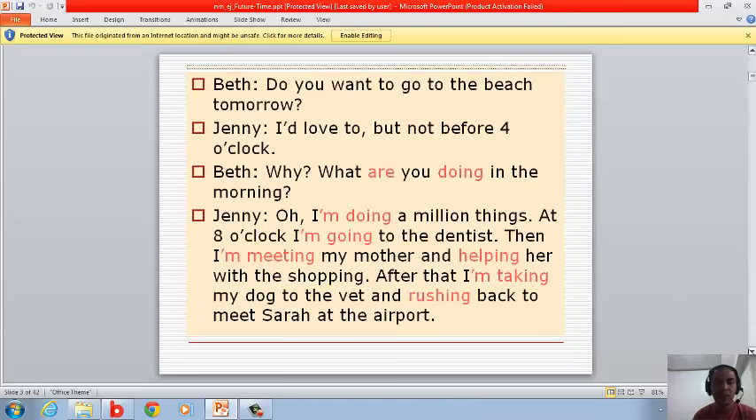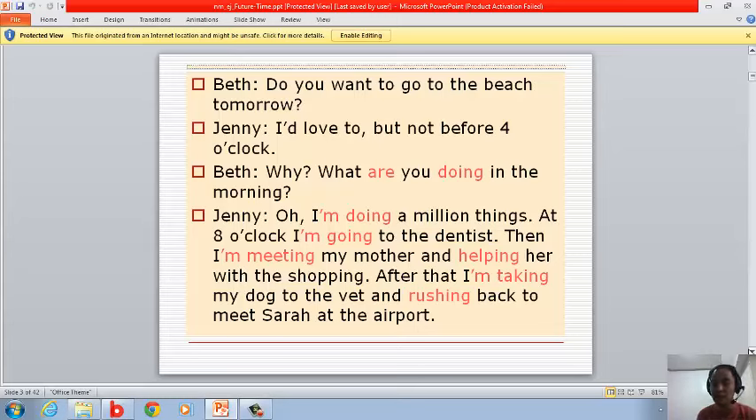Another one. Beth: "Do you want to go to the beach tomorrow?" Jenny replied, "I'd love to, but not before 4 o'clock." Beth asked, "Why? What are you doing in the morning?" Jenny replied, "Oh, I'm doing a million things. At 8 o'clock, I'm going to the dentist, then I'm meeting my mother and helping her with the shopping. After that, I'm taking my dog to the vet and rushing back to meet Sarah at the airport." She has a lot of plans.